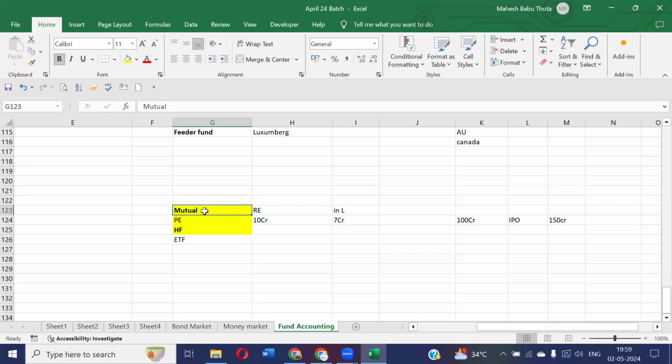But mutual funds are not traded on a stock exchange, but ETFs will be. The remaining features are the same: open-ended, less risk, less returns. All these things are the same.